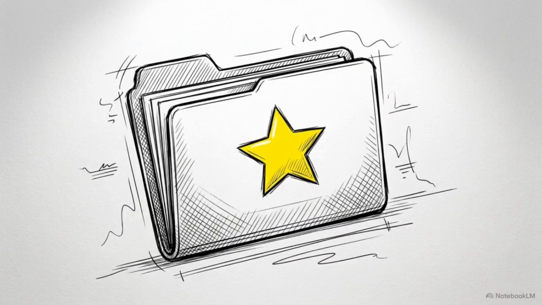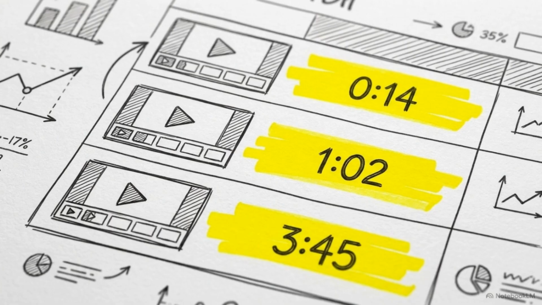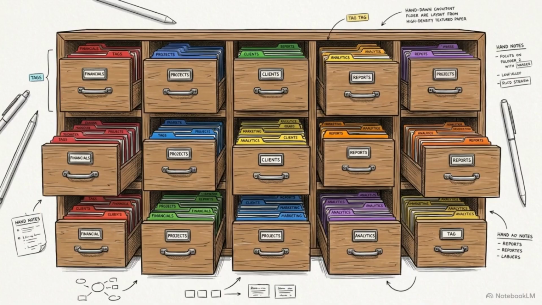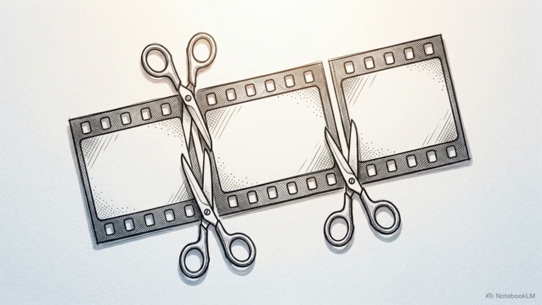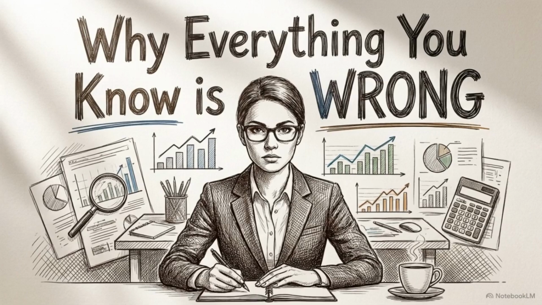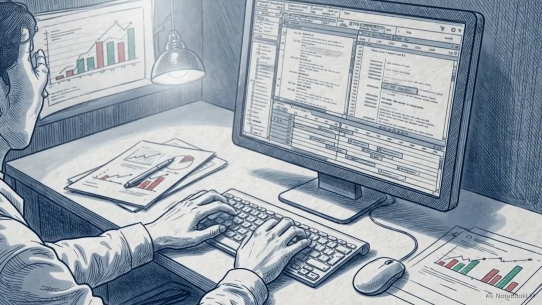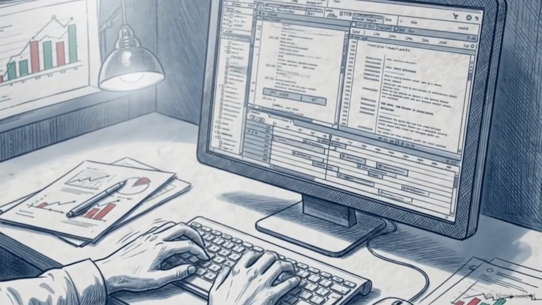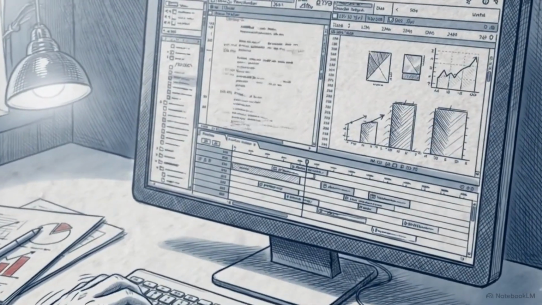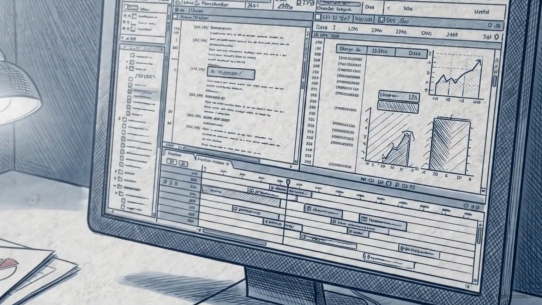The core asset generated by this workflow is the spike library. This requires extracting the exact timestamps of every rewind across a channel's video history. These moments are cataloged by structural type, a specific pacing style, a visual cue, or a contrarian hook. Creators then apply style doubling. They write entirely new scripts using only the proven, cataloged formats stored in their spike library.